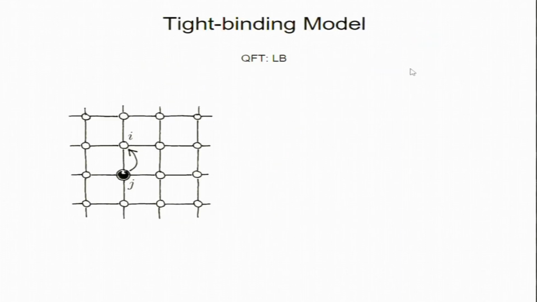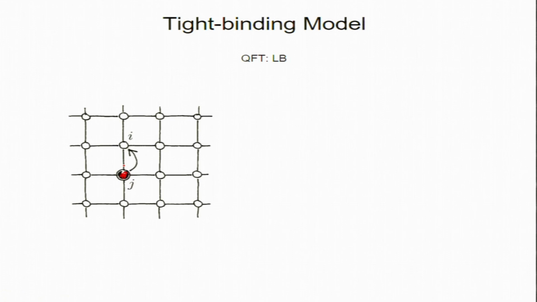Okay, the last ones, I think I have two more examples. The tight binding model, you might have heard of this, in condensed matter physics. This is one of the very important models. So, we destroy a particle at site j and create one at i. This is hopping. This electron is hopping from j to i, which is called hopping.